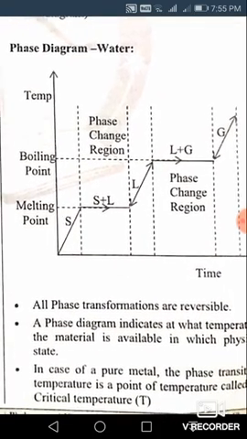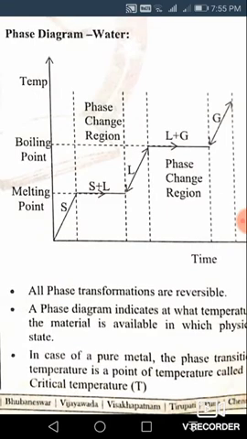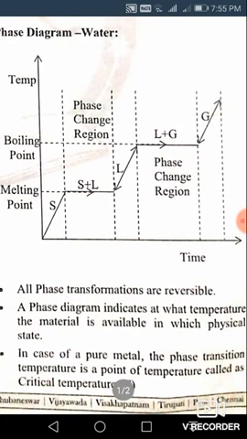So for example, here a phase diagram is shown for water. On the y-axis temperature is shown, and on the x-axis time is shown. Here S means solid, S plus L means solid and liquid, L means liquid, L plus G means liquid plus gas, and G means gas. As you go on heating, first the solid will get heated, and after taking the latent heat of melting, it is going to get converted into liquid, and again the liquid is heated and it is going to absorb latent heat of evaporation, and it will be converted into gas. So you can easily see that melting and evaporation or vaporization are constant temperature processes.